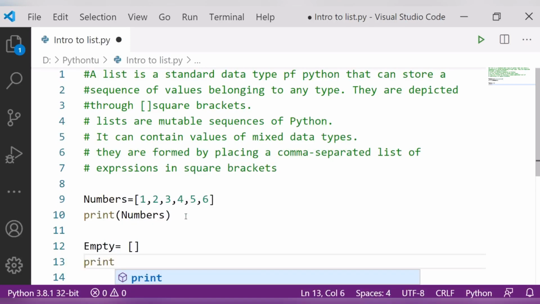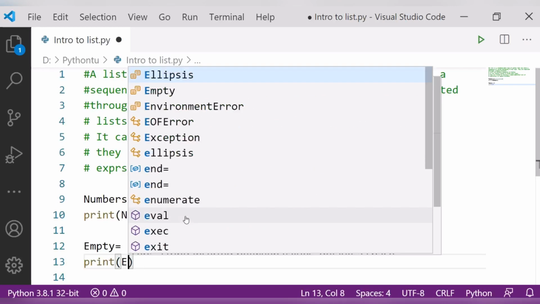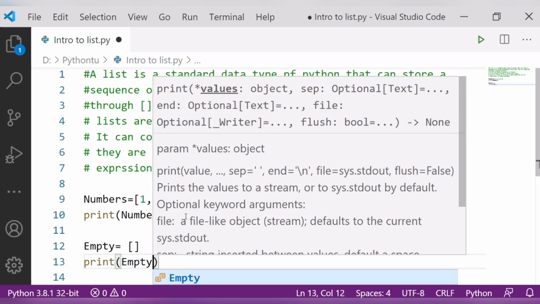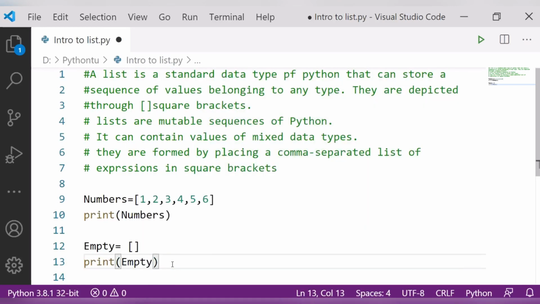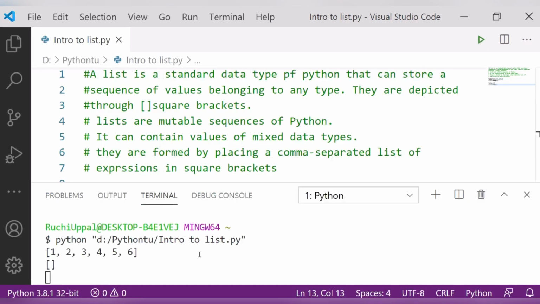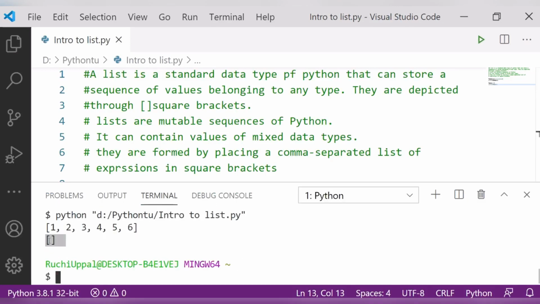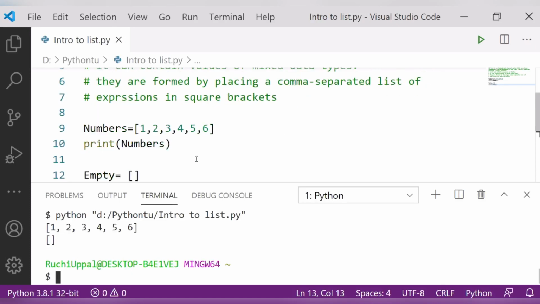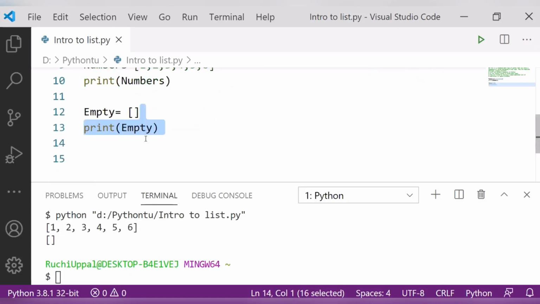So let's see the output. Now you can see nothing has been printed in the list because we have not assigned anything here. So it will give us the empty value only, meaning a list with no member. It is an empty list.